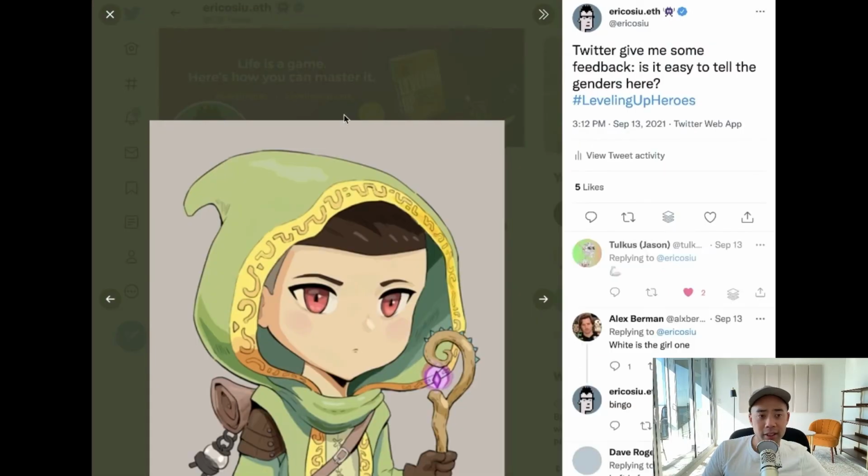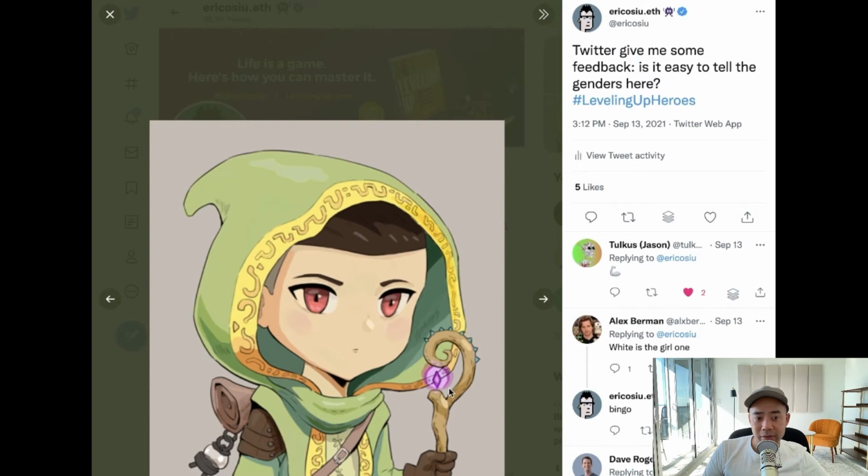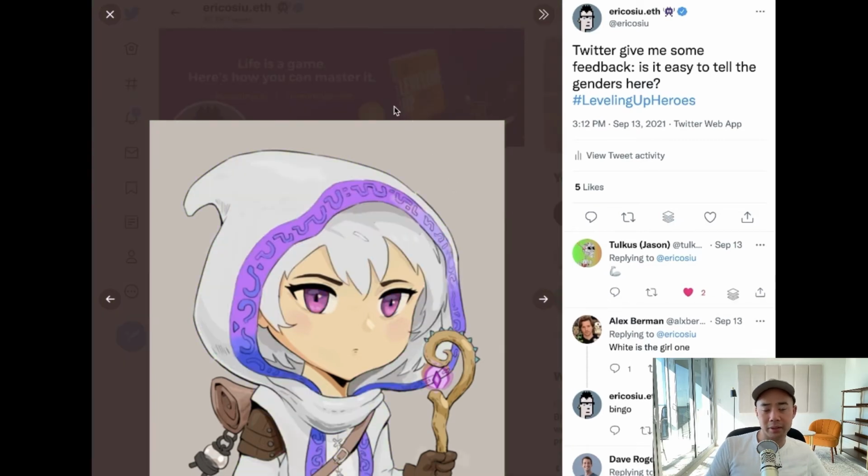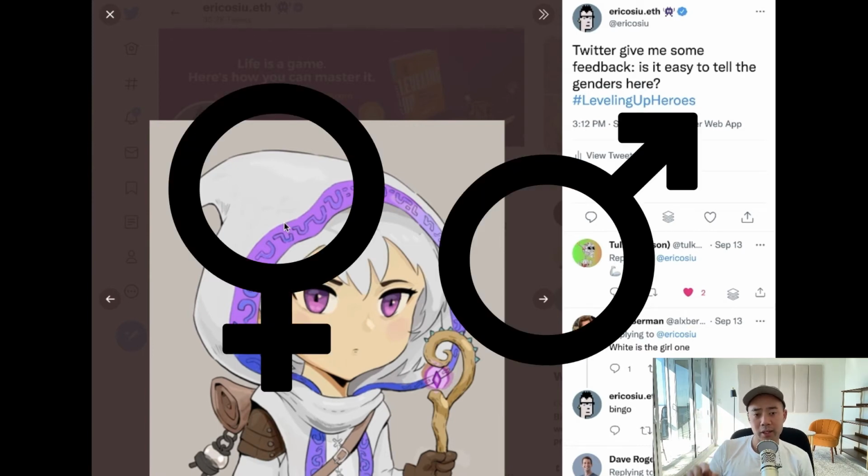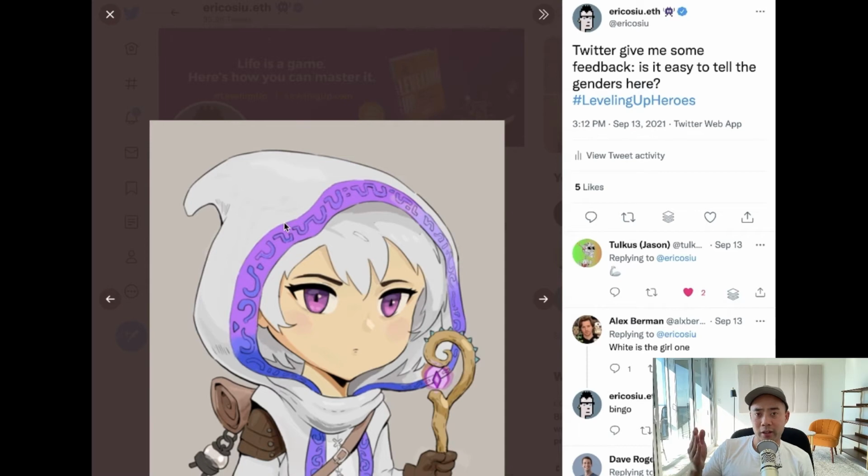This is the completed version of the Wanderer over here, and I was very specific. I said it should have a staff, and it should have a weapon that it's holding. This one should be more of a guy, and we should also have a female character. So this is the female over here: longer hair, different colored eyes, different staff, different robe. What we're trying to do is, for each character, we actually have two genders. We're going to be creating 40 different characters, and that means 80 different ones because of the two genders.